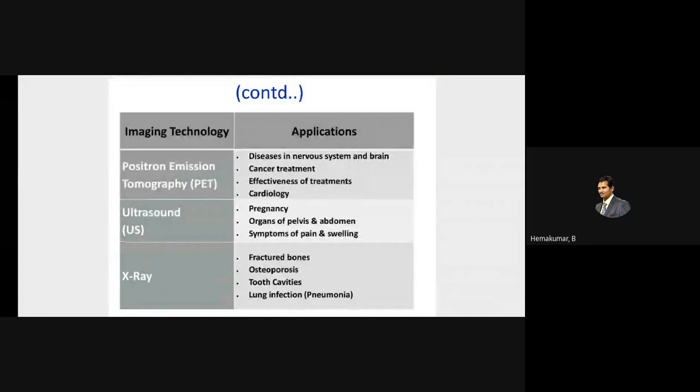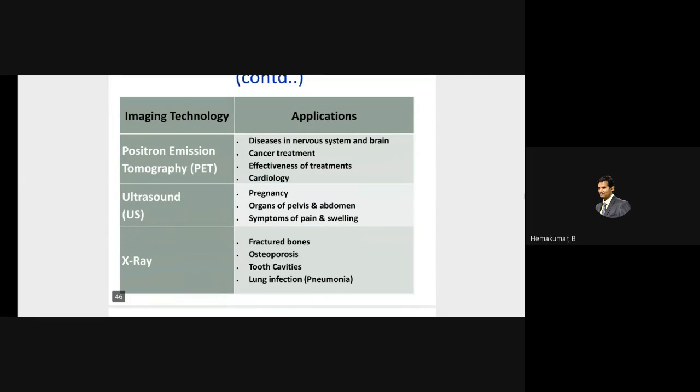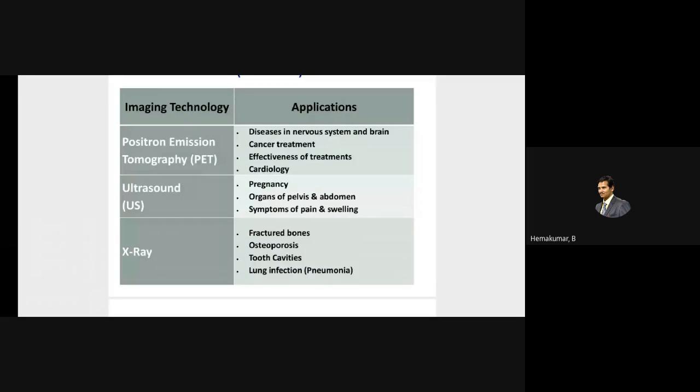So there are other basic things which already exist, like positron emission tomography, which is very outdated now. Ultrasound is still used, but it's not a very high quality imaging system. But in the case of safety, it is far better than any of the other scanning techniques, since it doesn't produce any hazardous elements which are retained in the body. Particularly in the case of pregnant ladies, the babies carried in the womb are very sensitive to these hazardous waves. They should be protected from them. So there is no other way.